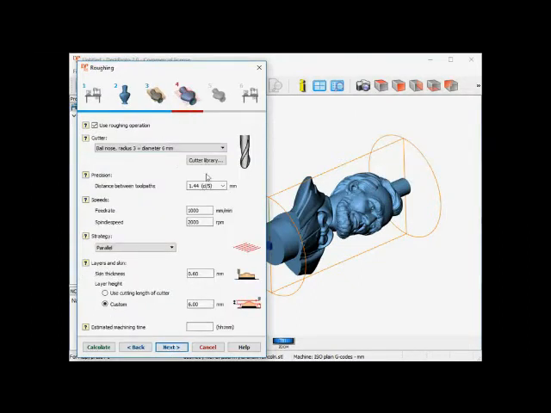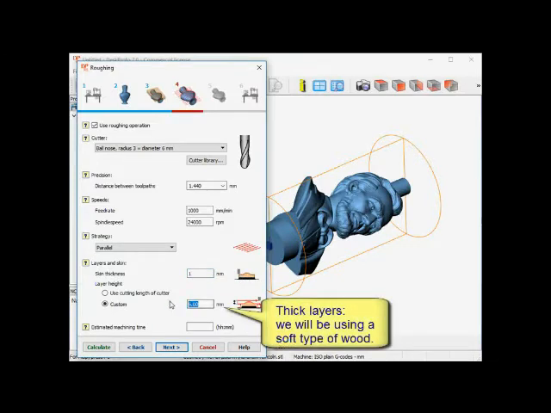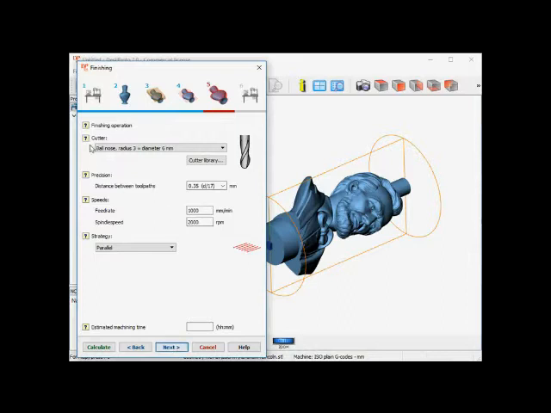Next, roughing operation. I want to do roughing with a 6 millimeter ball nose cutter, so I can keep the selected cutter in place. Feed rate is okay. Spindle speed is not. For wood I want to use the maximum spindle speed of my machine, 24,000 RPM. The roughing skin needs to be 1 millimeter to be removed during finishing, and my layer thickness needs to be 10 millimeters.